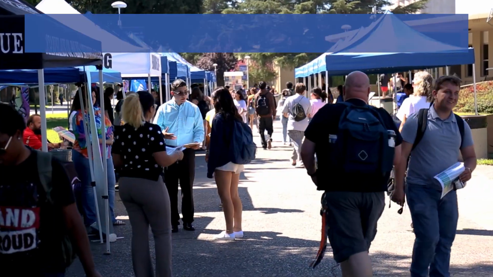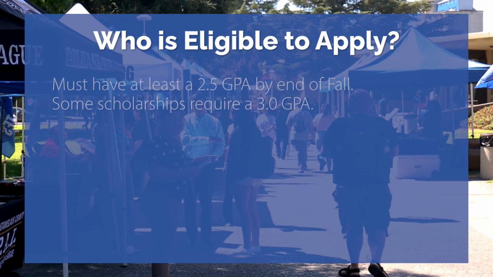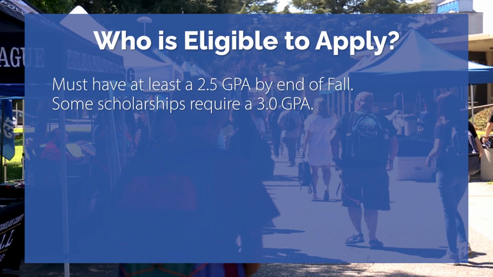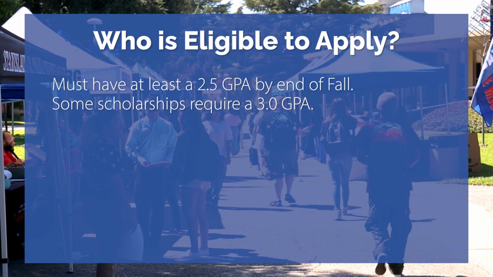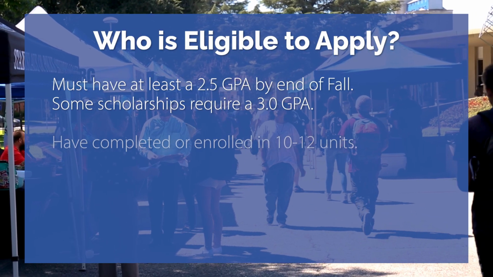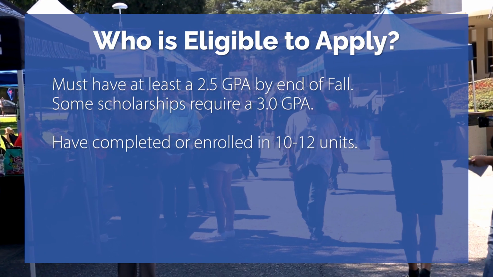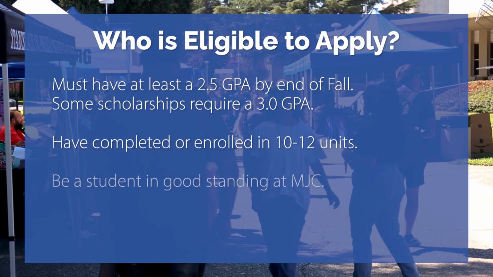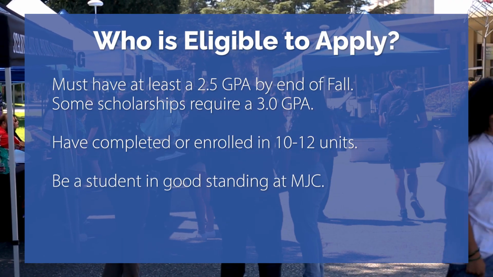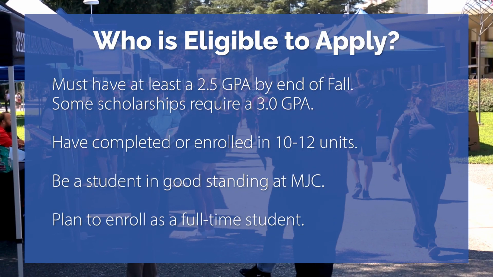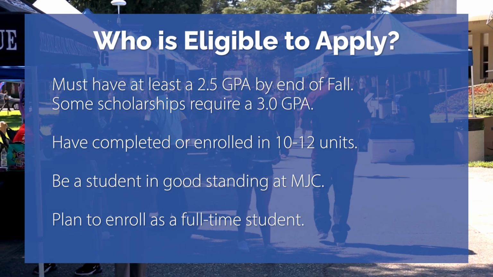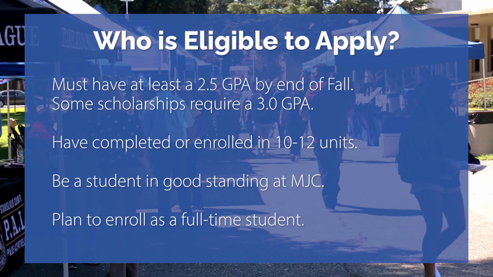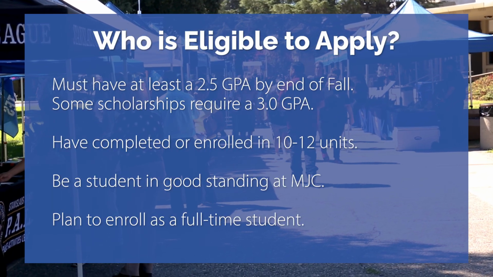Eligibility requirements for students to apply are: have a cumulative grade point average of 2.5 or higher. Current high school seniors will use their cumulative GPA from high school. Have completed or be currently enrolled in 10 to 12 units. Be a student in good standing at Modesto Junior College. Plan to enroll as a full-time student. Students actively enrolled in the MJC nursing or respiratory therapy program are exempt from the 12-unit requirement.